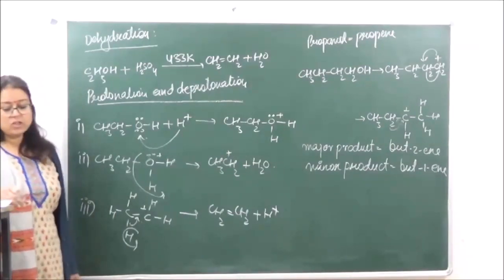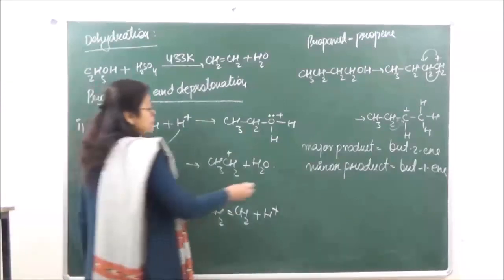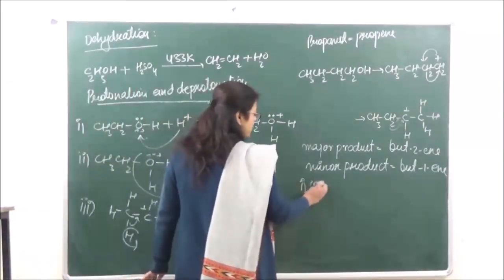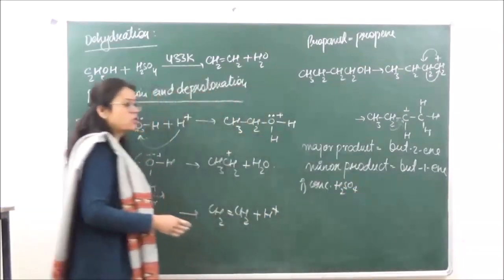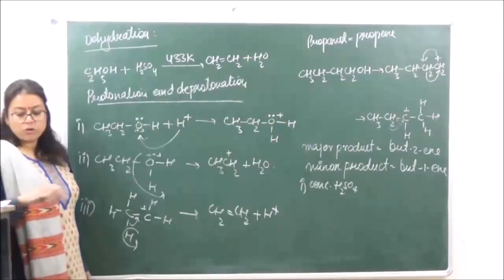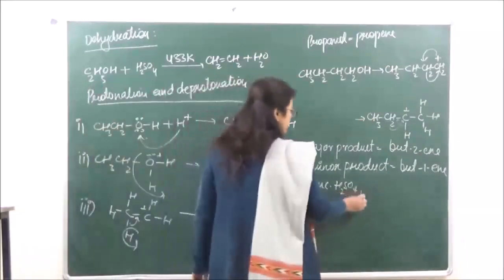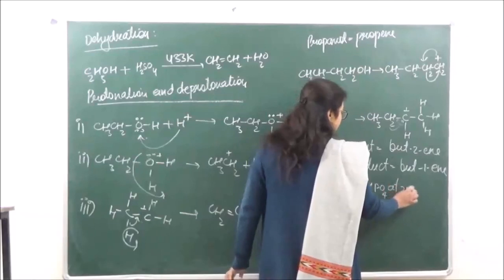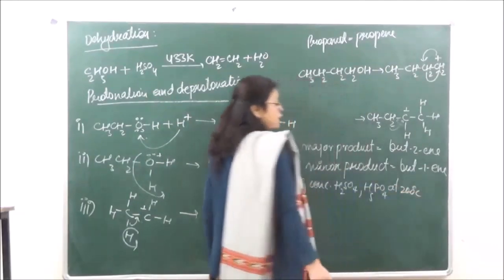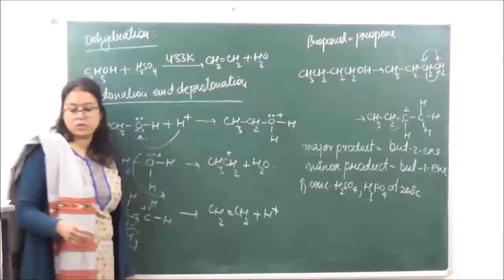The dehydrating agents which you can use over here: the one which we have used is concentrated H2SO4. We can also use concentrated H3PO4. The temperature that can be taken is 200 degrees centigrade over here.